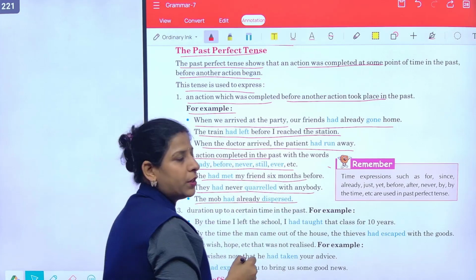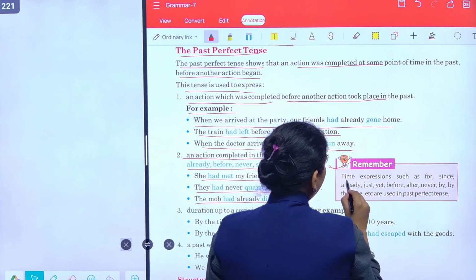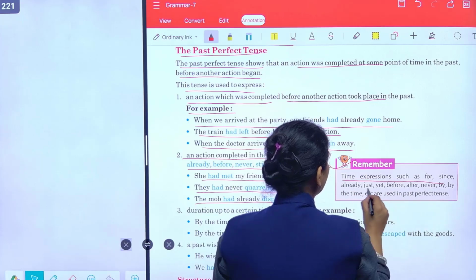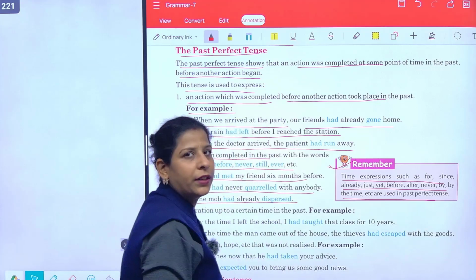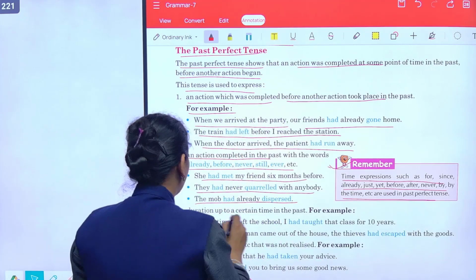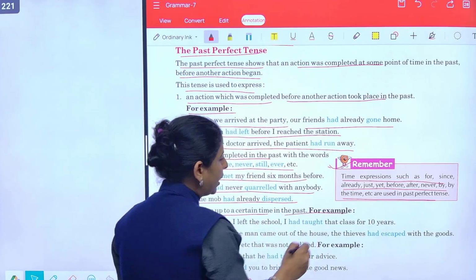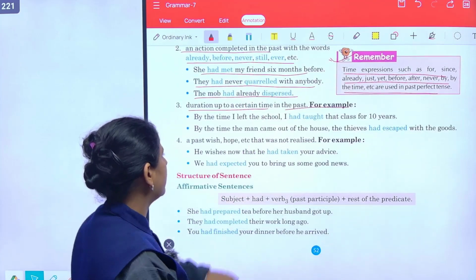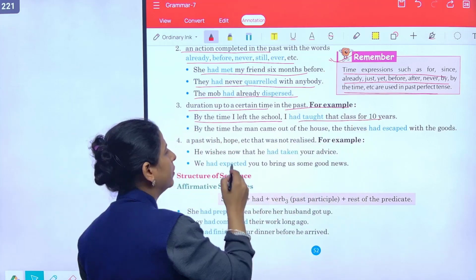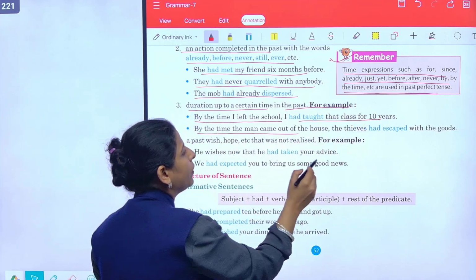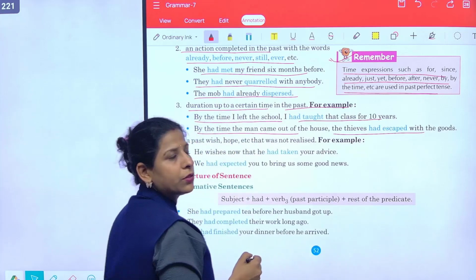Mob had already dispersed. Remember, time expressions for, or, since, already, just, yet, before, after, never, by the time ये सब हम past perfect tense में यूज करते हैं. Duration up to a certain time in the past. Like for example, by the time I left the school, I had taught that class for 10 years. By the time the man came out of the house, the thieves had escaped with the goods.